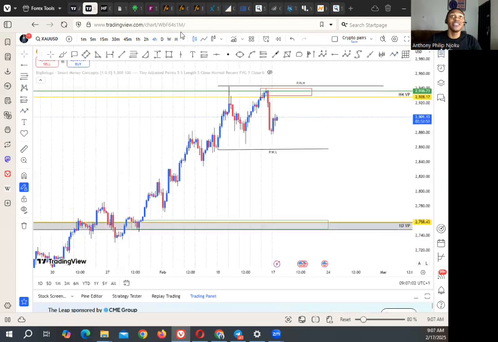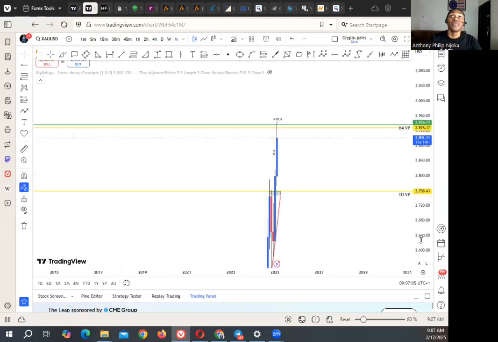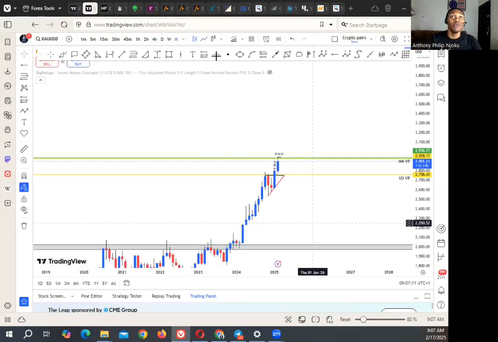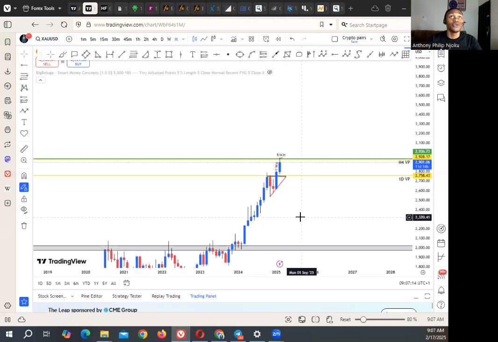Then the next one is XAU USD. For XAU USD, we start with the monthly time frame. On the monthly time frame, we can see that we are currently in an uptrend. There was a bullish candle for the month of February, and also for the month of January, there was a bullish candle. So we can anticipate a bullish candle for the month of March as well.